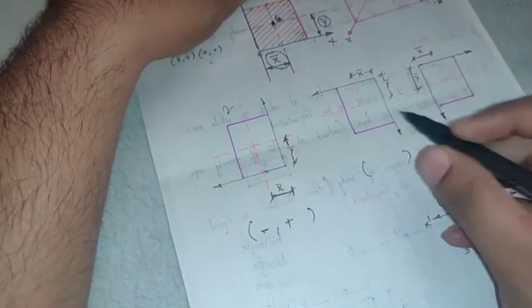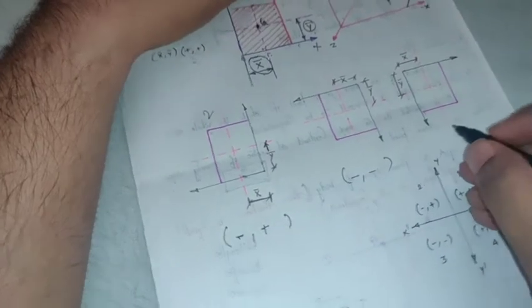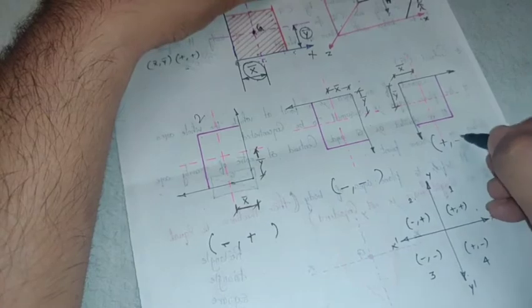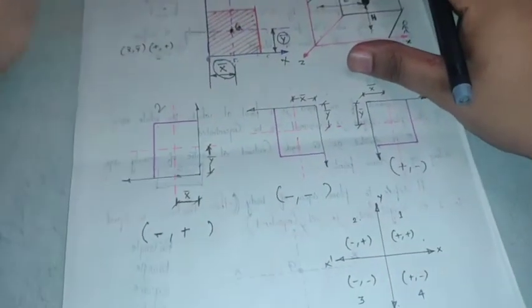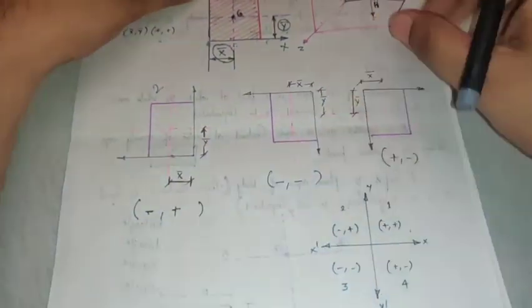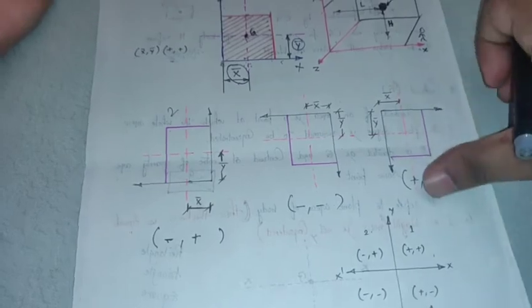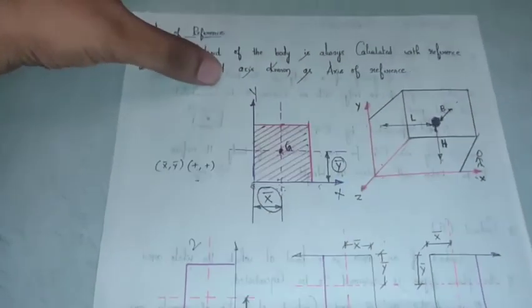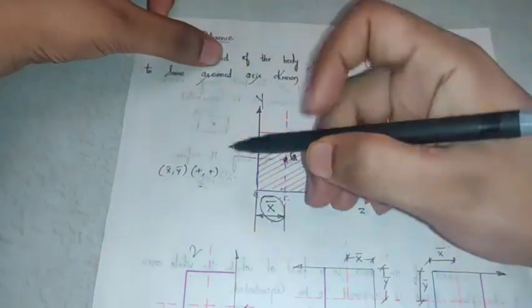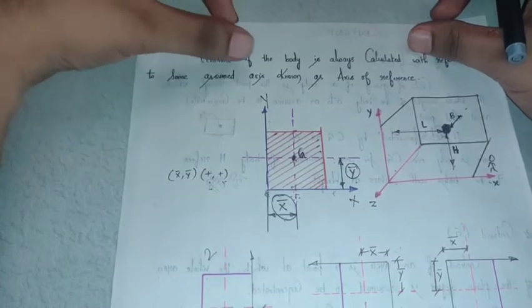Similarly, if you take it in the third quadrant, what will be the values of x bar and y bar? It will be negative and negative. Similarly, if you take it in the fourth quadrant, x bar will be positive, y bar will be negative, right? So in order to avoid these problems of negative and positive signs, where the chances of getting confusion are more, what I always suggest is you always mark the reference axis with respect to the first quadrant, so that you will get values of x bar and y bar as positive.